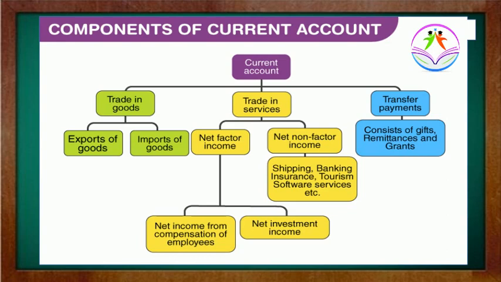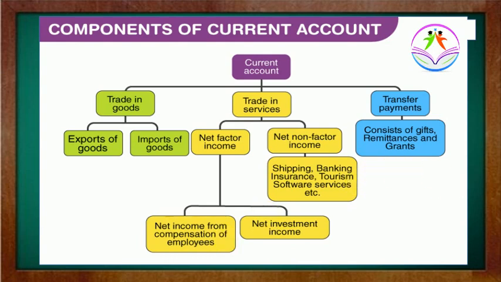This is the largest component, carrying huge economic value in this current account, because a lot of people of India are working outside. And next I have also mentioned here grants. Grants means some donations. We give donations, we get donations. So this is all about the current account.